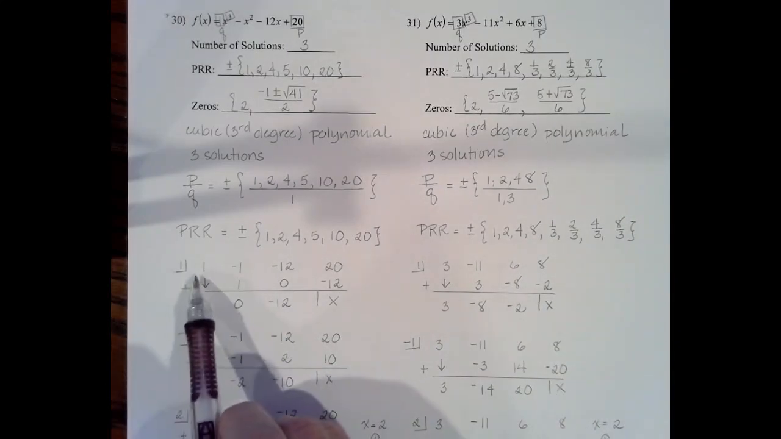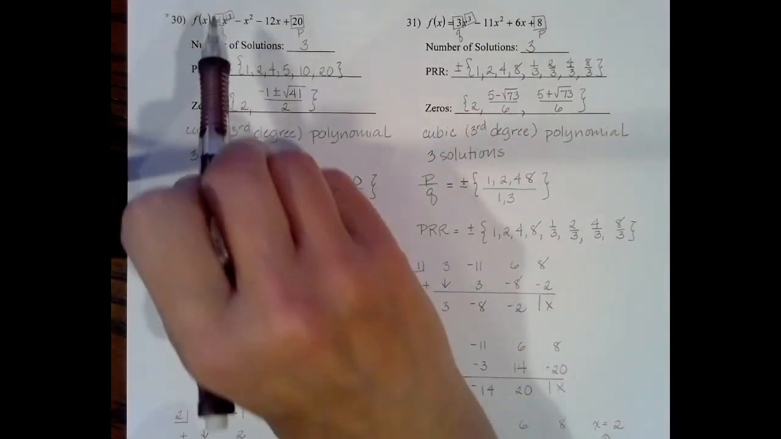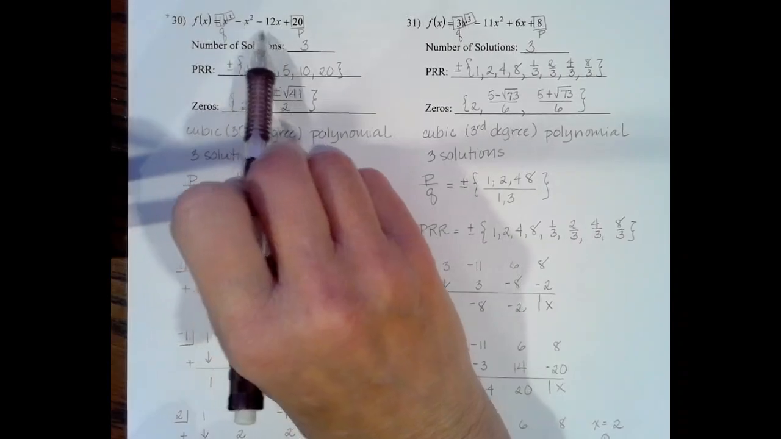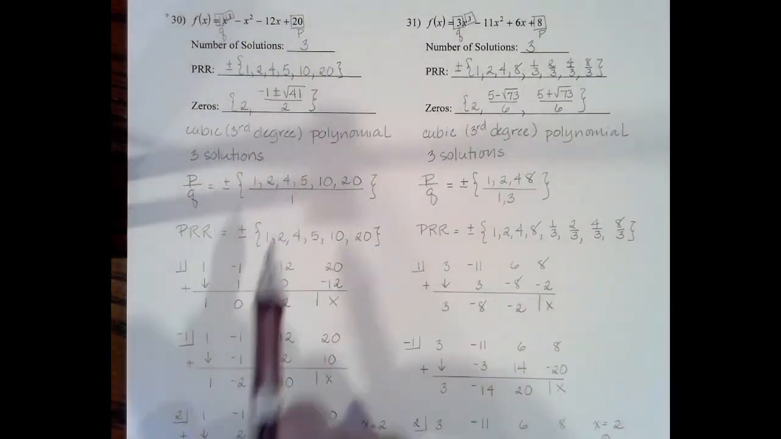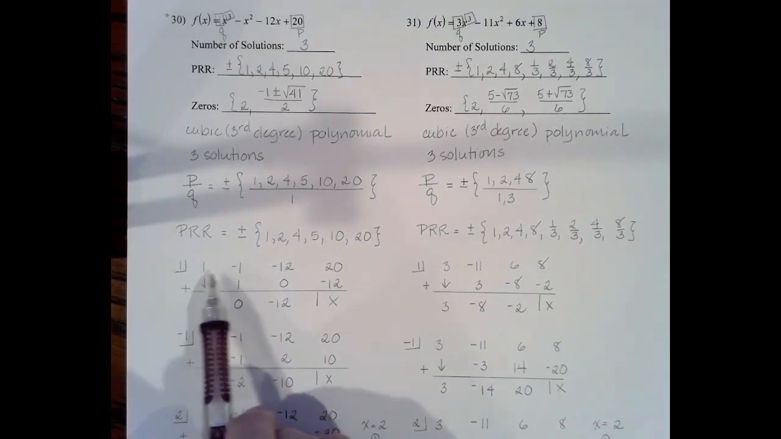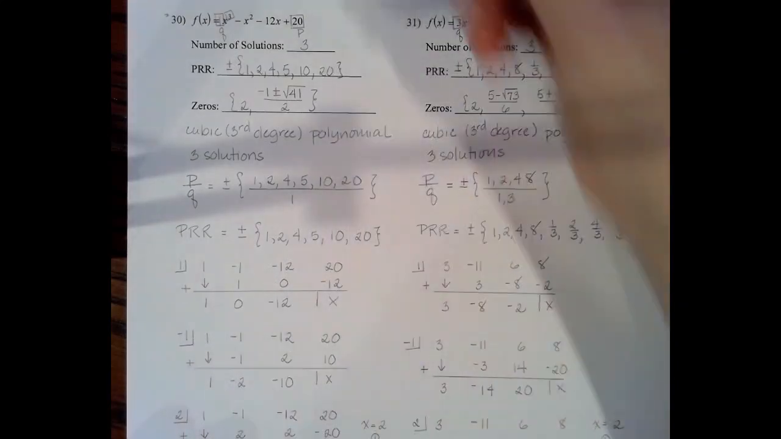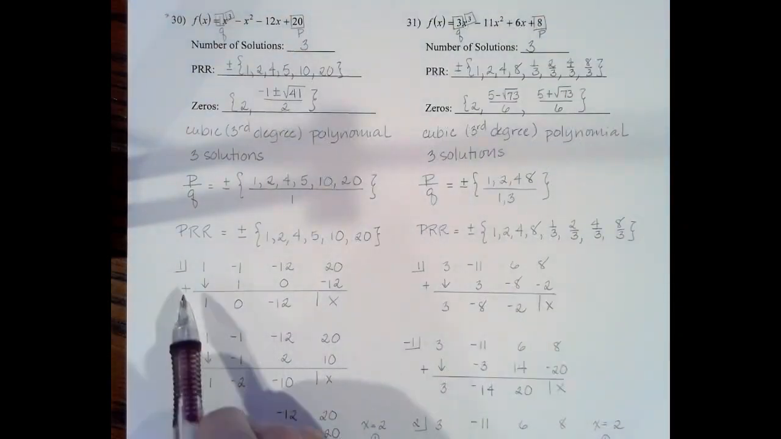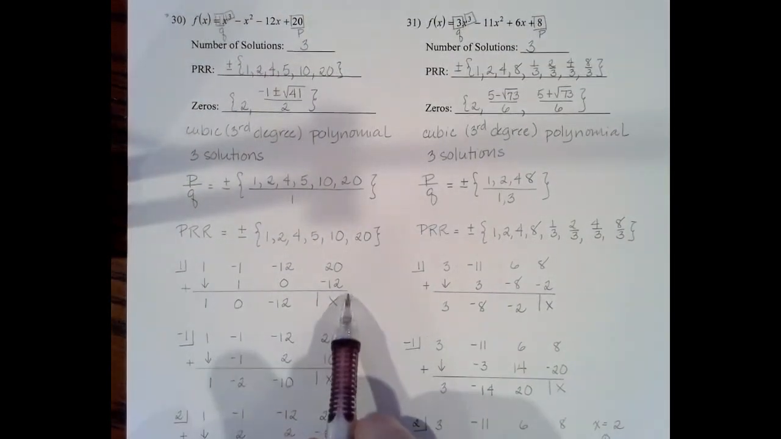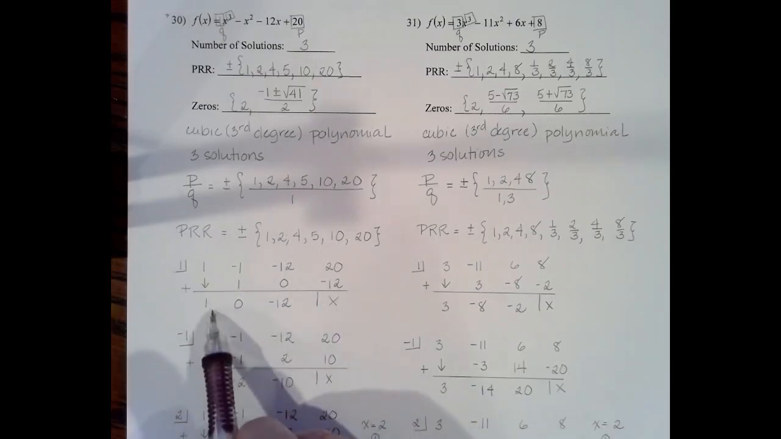So I'm going to remember to do synthetic division. You copy down all of the coefficients, making sure that if one is missing, you add 0 as a placeholder. So I'm going to copy down 1, negative 12, and 20. Put a plus sign, draw a line underneath, and then to get started, I bring down the first number. So I'm bringing down the 1.